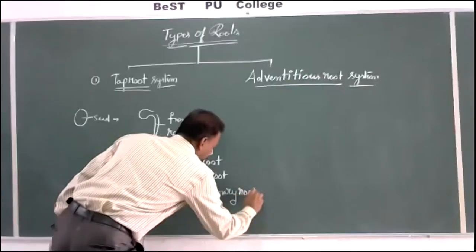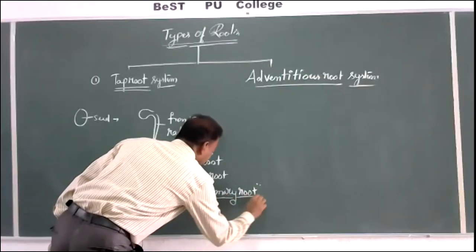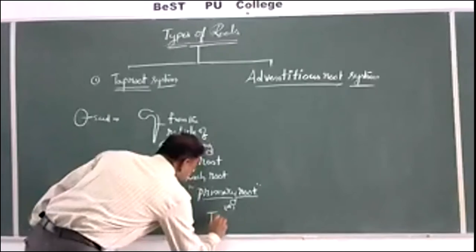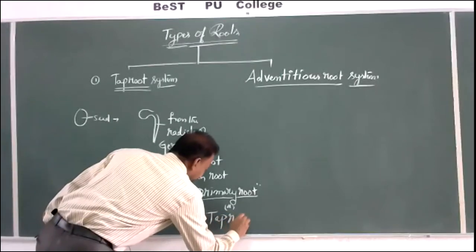Primary root, it is also called taproot.